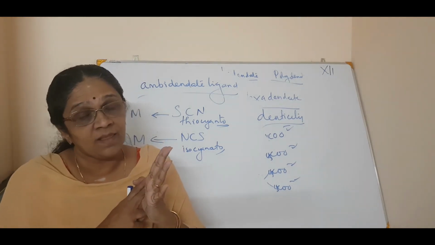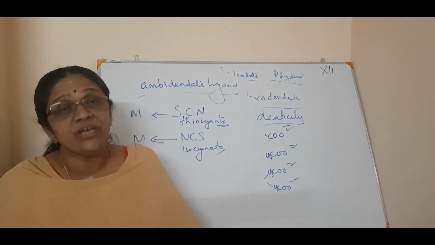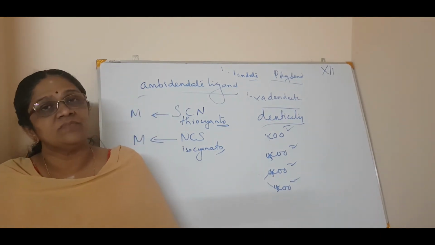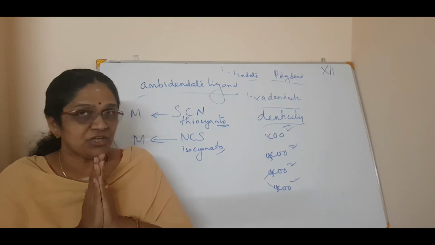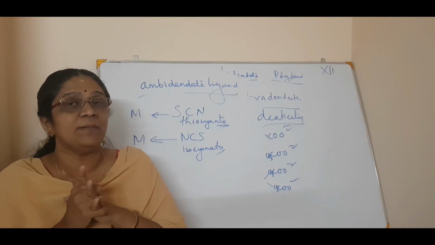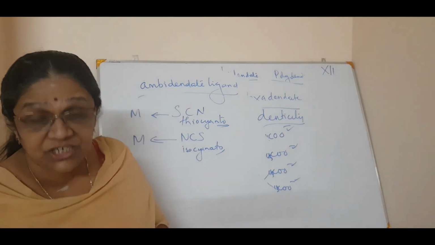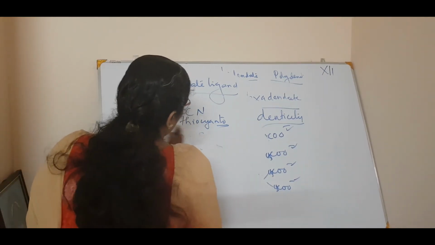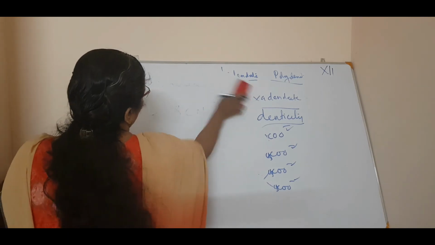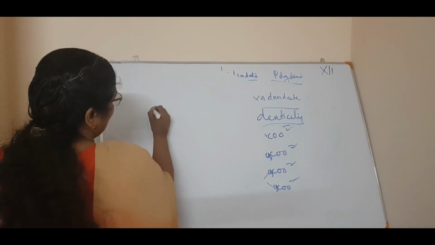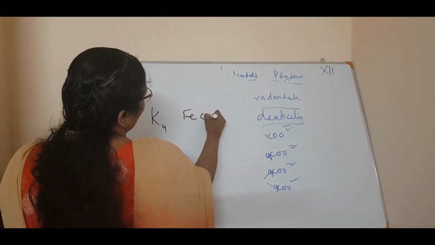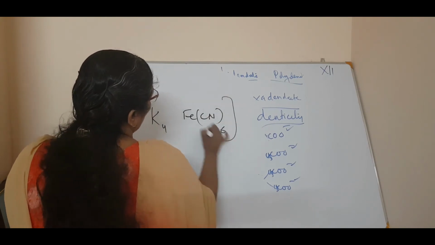Is it clear? Now coming to the next, coordination number. You know what is coordination number? You have studied it in the p block. In a coordination entity, for example, we will take K4[Fe(CN)6].